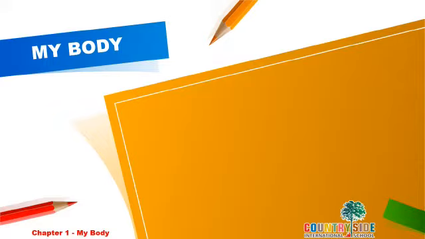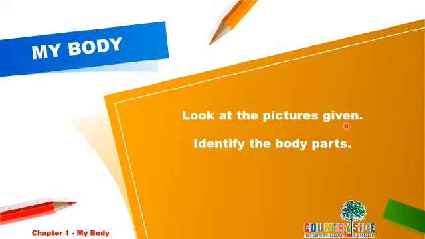We will do the first worksheet of our first chapter, My Body, in our workbook. The instruction says, look at the pictures given. There are some pictures given in the workbook, right? You have to identify the body parts.